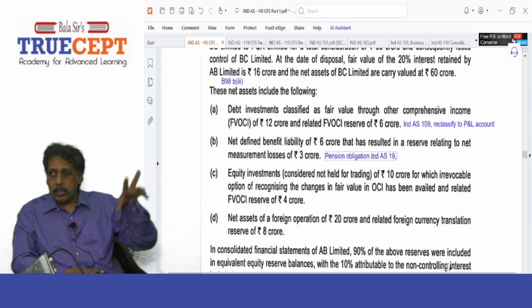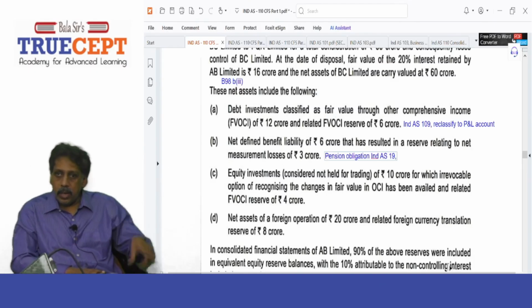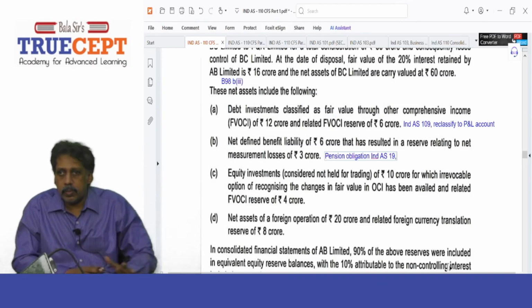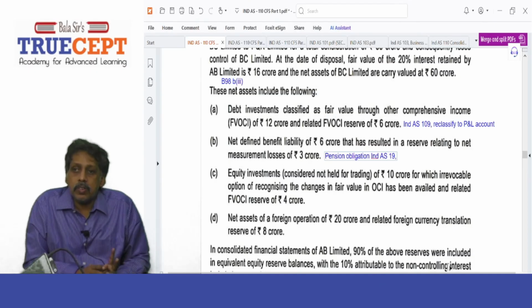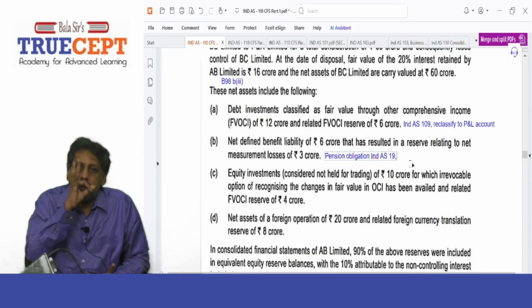And that remeasurement loss would have been taken to other comprehensive income. Now tell me, what is the amount of OCI reserve? 6 crore. No, what is OCI reserve? Net defined benefit liability of 6 crore. That's okay. And resulting in a reserve relating to net measurement loss. How much? 3 crore. That is a reserve. Okay, 3 crore is a reserve.